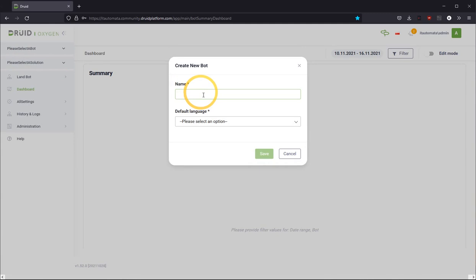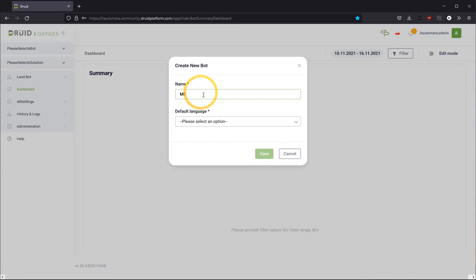Need to give a name for the chatbot, and the idea for this session is that we create a kind of Parrot chatbot. It will reply with the same thing that we type in the chat.